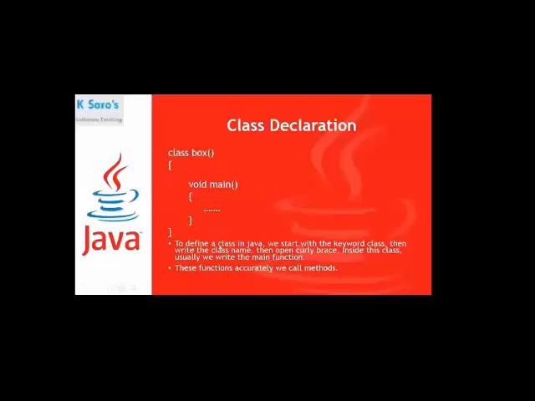So to define a class in Java, we start with the keyword class. Then write the class name. Here the class name is Box. Then open the curly brace. This is the curly brace. Inside this class, usually we write the main function. These functions, accurately, we call methods. So the main function in Java, we need to call the main method. Okay, fine.